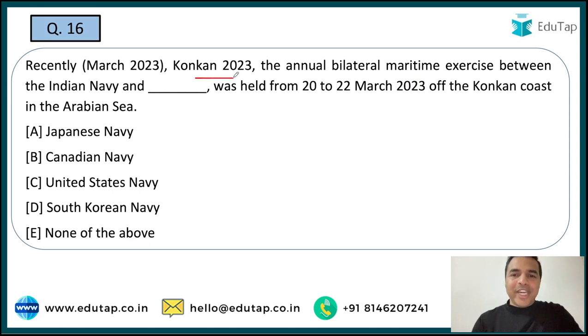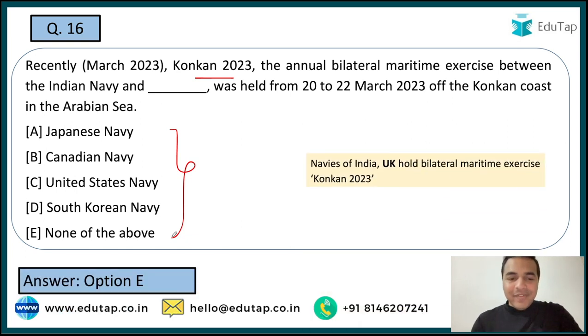And now let's move on to the next question. The next question is on Konkan 2023, which is the bilateral maritime exercise, and you are required to tell me between the Indian Navy and which one of the following navies this exercise was held. The venue where this exercise was held was the Konkan coast in the Arabian Sea. So guys, these are the kind of questions that you are required to remember. The most important thing here is the name of the exercise, that is Konkan 2023, and between which navies this exercise was held, that is between the Indian Navy and the UK.